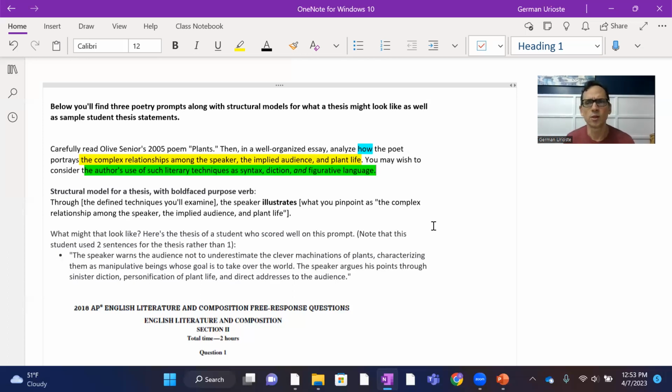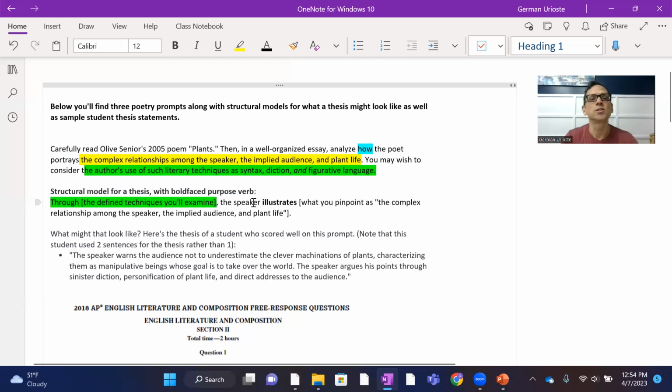So what might that look like? In terms of forging thesis statements, right? This is what a thesis statement might look like, right? Something like this. Through, we'll make that green, right? Through these specific techniques that you're going to examine, whatever it is, the speaker, and in poetry, we refer to speakers and not narrators, right? It's just a convention, and we'll review that again later.